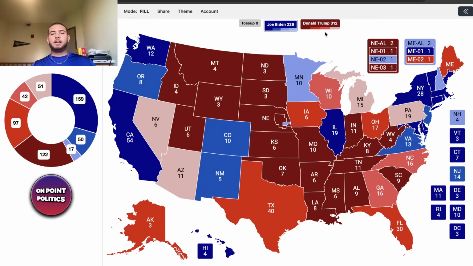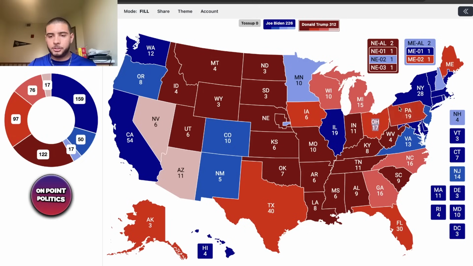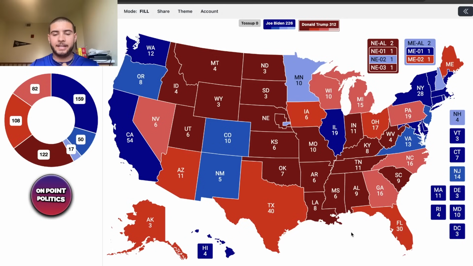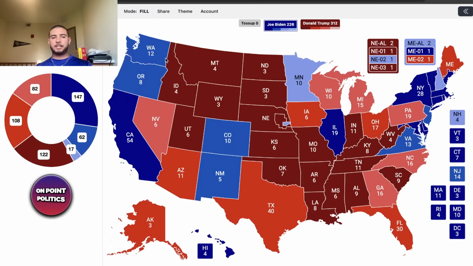This is what the model looks like if you were to do it by a 15-point scale. So Oregon, I think Washington even falls under the 15-point category, and so does Illinois. So my model looks a little different when you do it on a plus 15 scale. This is roughly where it looks like. Biden's actually not performing too badly in some of these northeastern states.